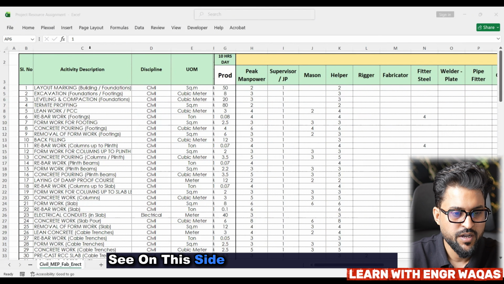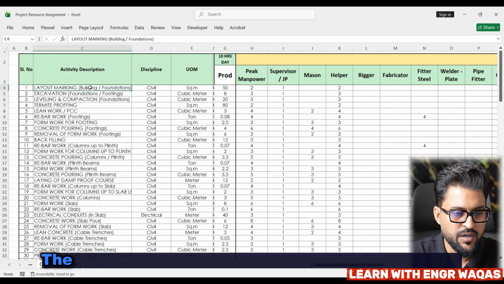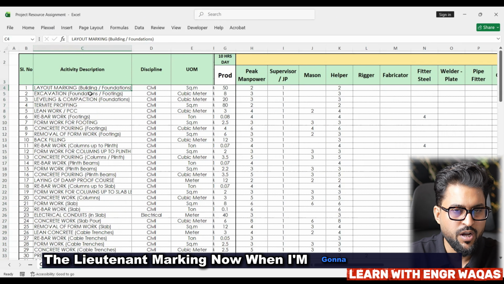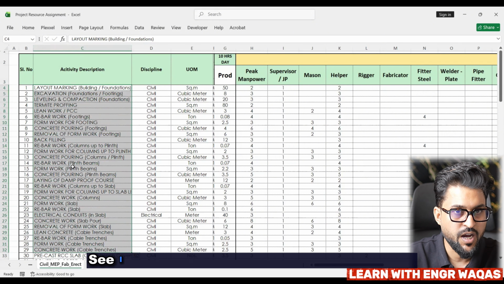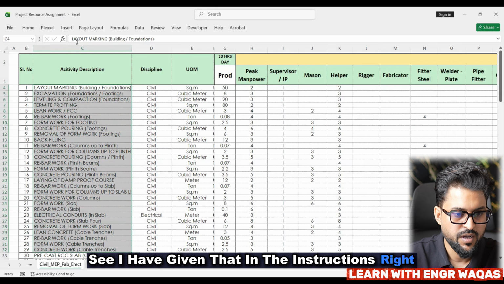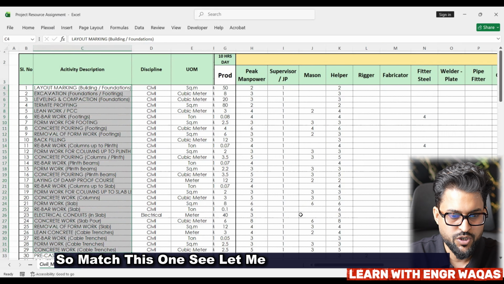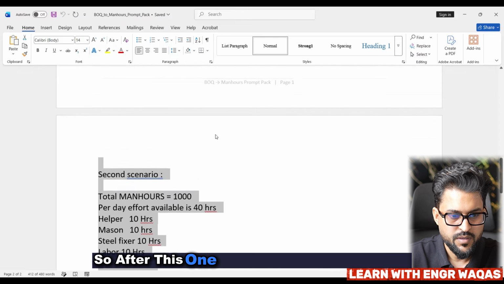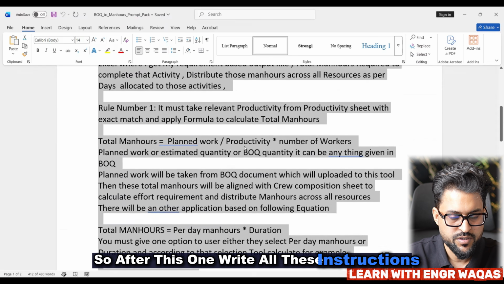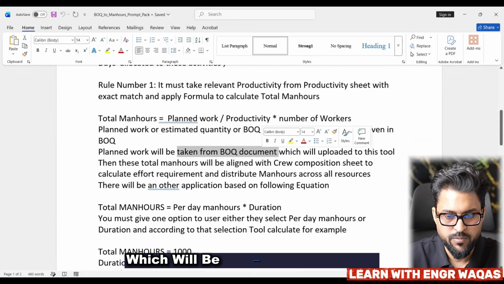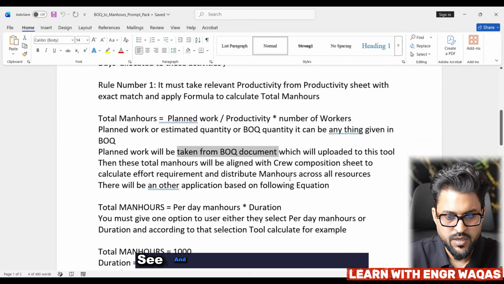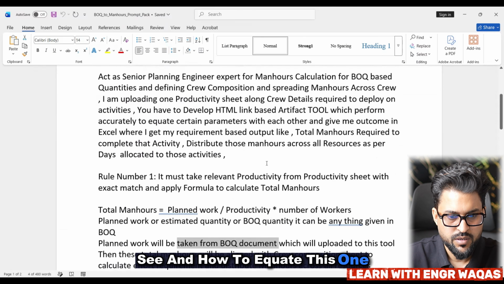See, on this side the activities are there, the layout and marking. Now when I upload any BOQ, it is going to match it with this one. I have given that in the instructions, right? So let me share it with you over here. After this, write all these instructions. Planned work will be taken from the BOQ which will be uploaded to this tool, and how to equate it.